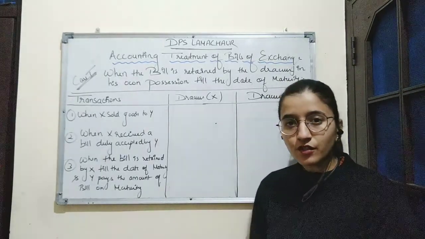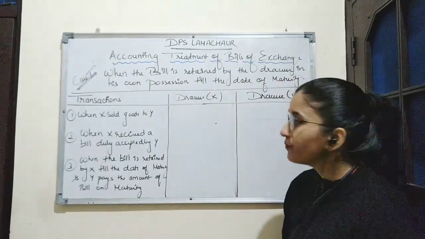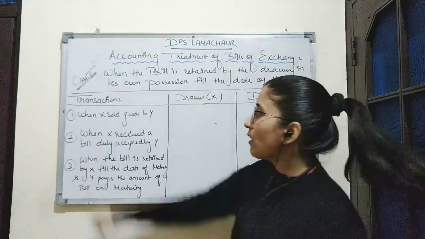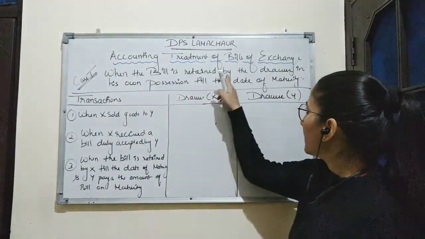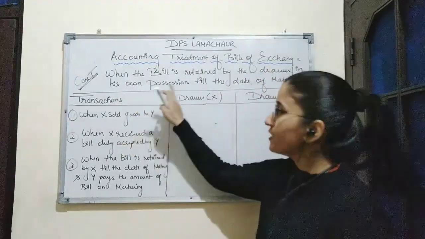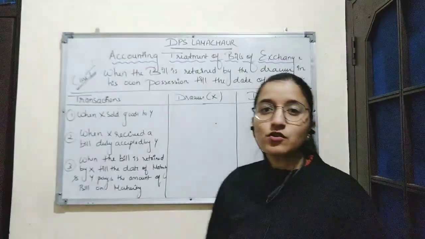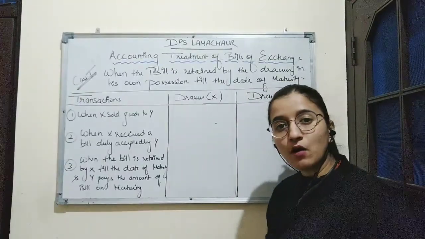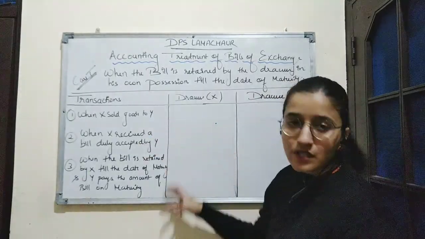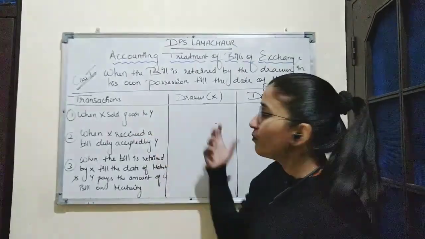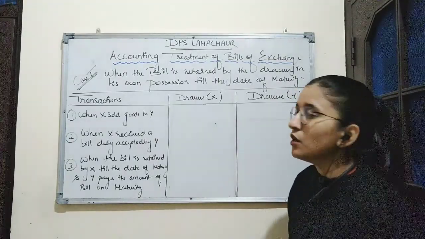Today in this session, we'll be continuing with the topic Accounting Treatment of Bills of Exchange. So under this, we'll be studying about the first case. First case is when the bill is retained by the drawer in his own possession till the date of maturity. So in this case, the drawer himself receives the amount of bill on the maturity date. So following entries will be passed in the journal book of both the parties. One will be the drawer, second will be the drawee.